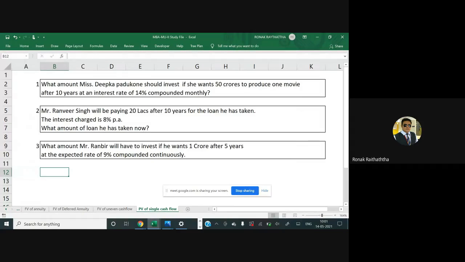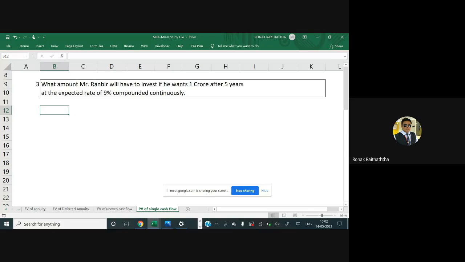Okay, let's move ahead. Question number 1. Now, before I move to the practicals of it, let me just reiterate what I have been saying for many lectures, that time value of money can be interpreted and implemented from two perspectives. One is the loan, another one is the investment.